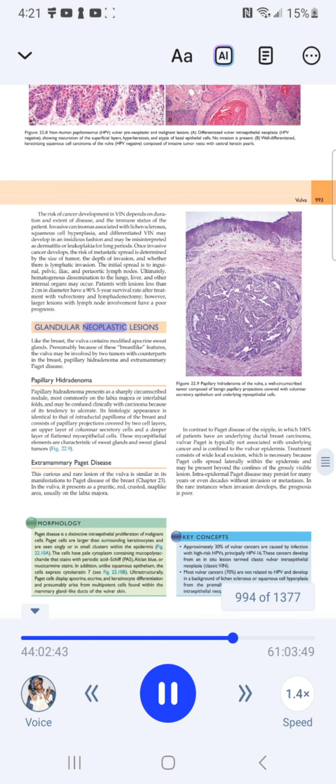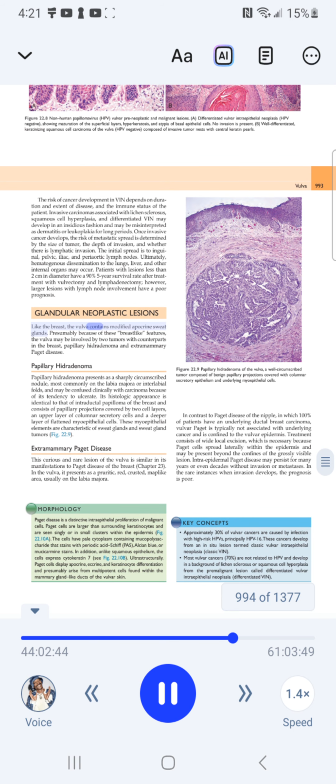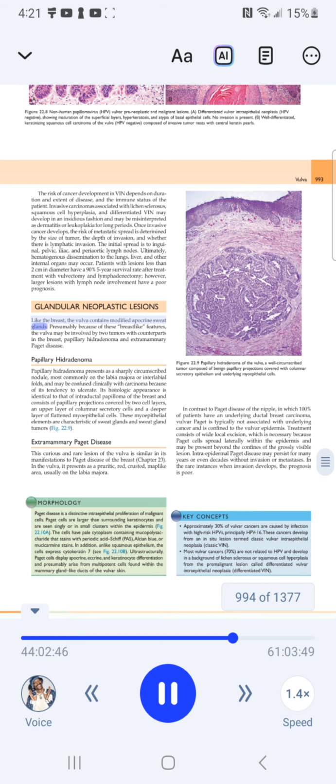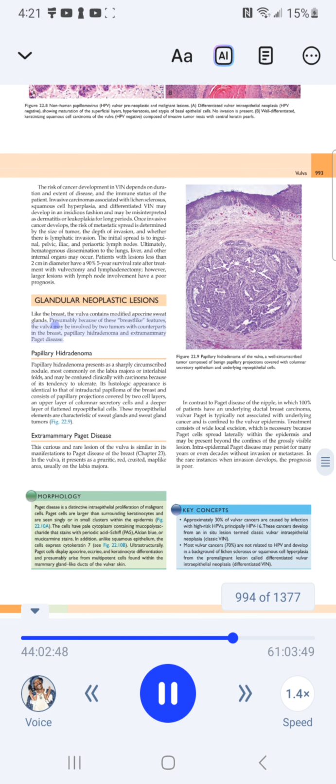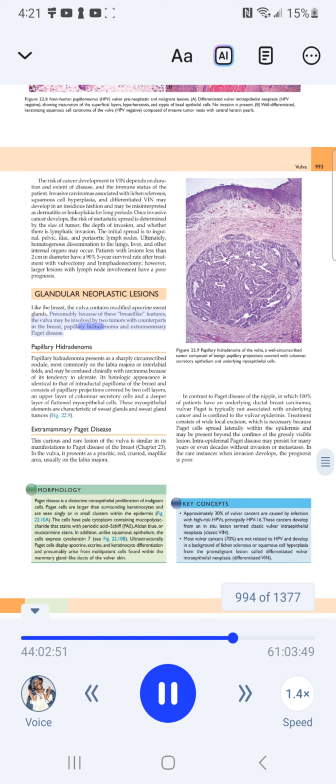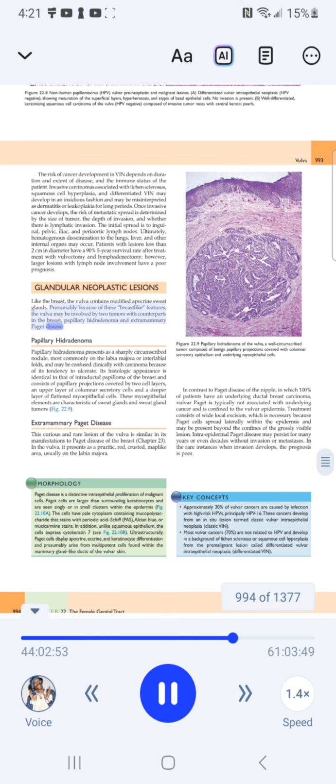Glandular neoplastic lesions. Like the breast, the vulva contains modified apocrine sweat glands. Presumably because of these breast-like features, the vulva may be involved by two tumors with counterparts in the breast, papillary hidradenomas and extramammary Paget disease.